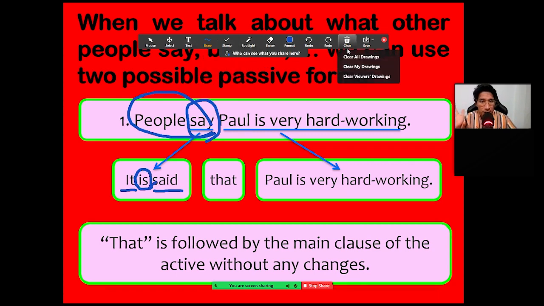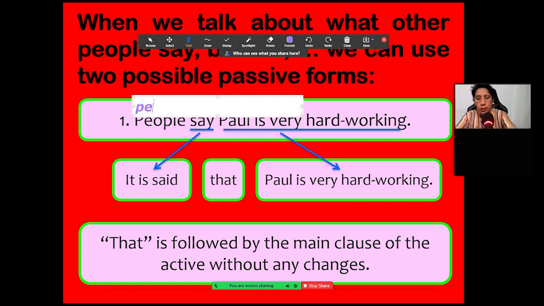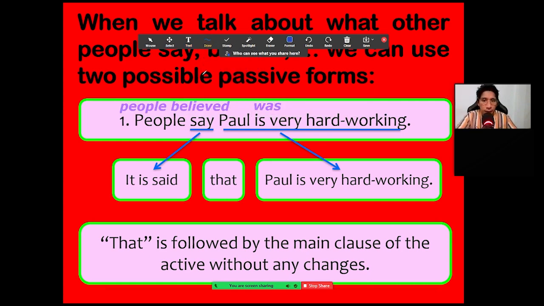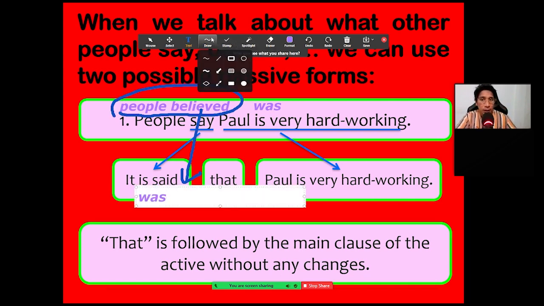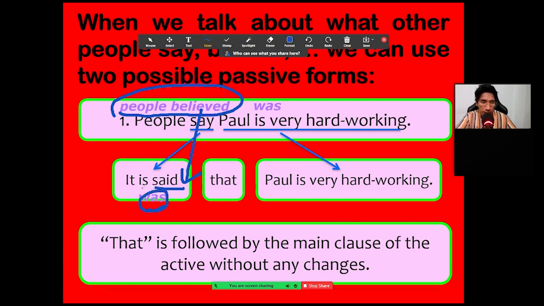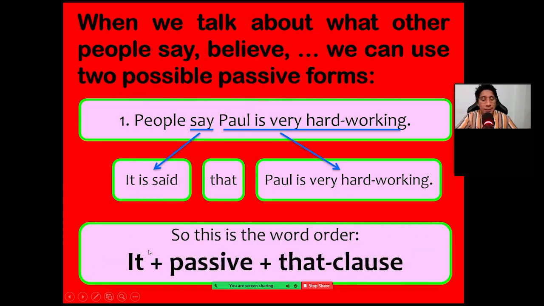What if we have, for example, people believed in the past? People believed Paul was very hardworking. So you have the word believe. It is believed, and the sentence is in the past or in the present? In the past. So you say it was, because you have to use the verb be in the past. Okay. It depends on this. It plus the passive plus that clause, easy peasy.